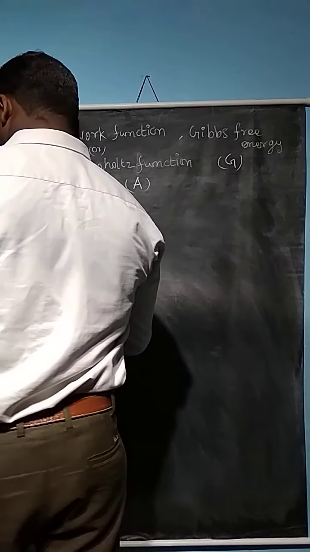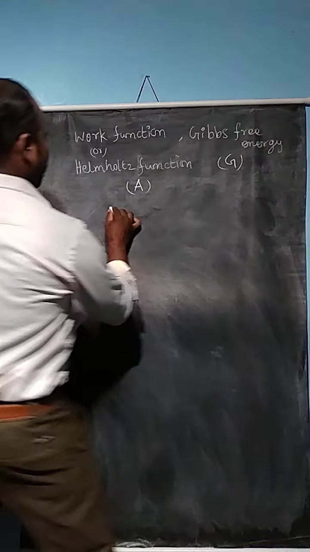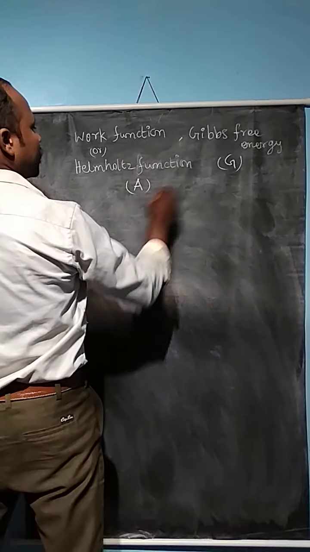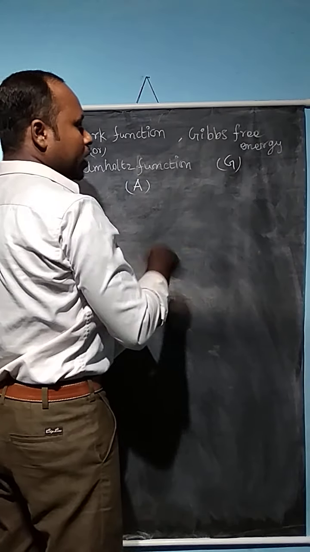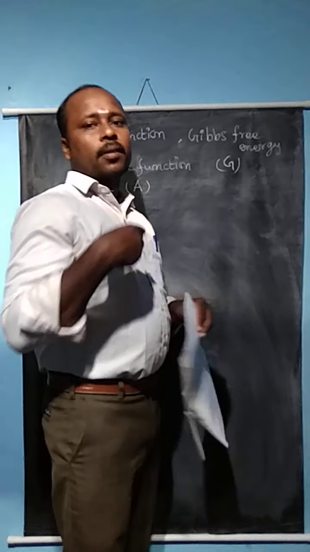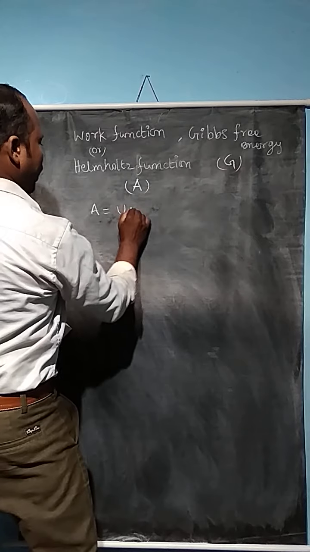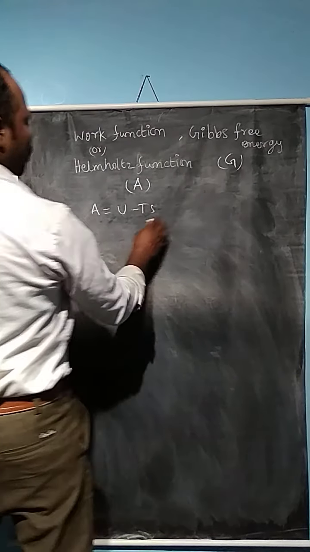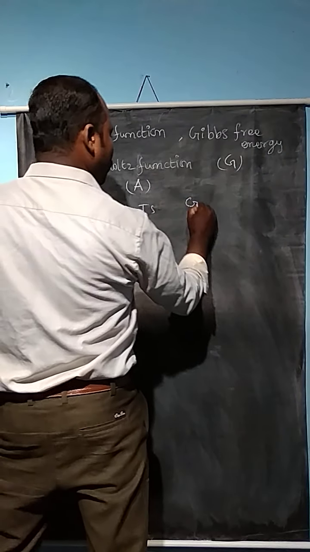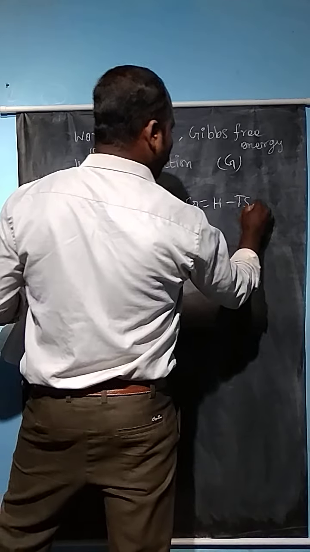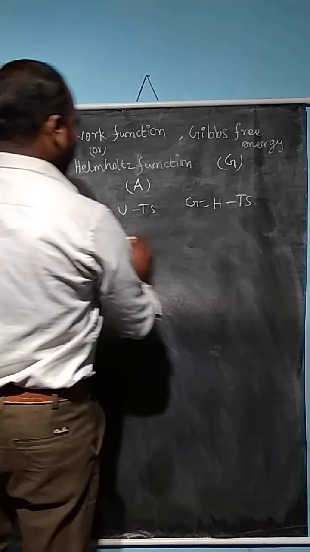The work function is denoted by the symbol A. Similarly, using the work function or Gibbs-Helmholtz function and G, we can relate it with the maximum work done at a particular pressure or temperature. So now A is equal to U minus TS. This is a very important concept from the first law of thermodynamics. Similarly, G is equal to H minus TS. This is also derived from the first law of thermodynamics. A is equal to U minus TS and G is equal to H minus TS.